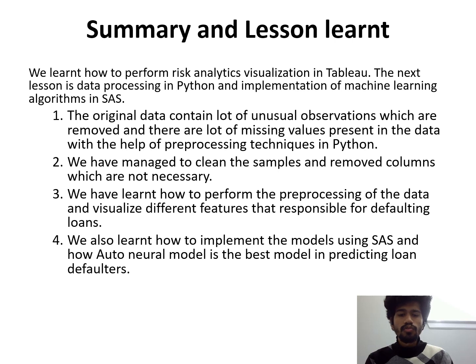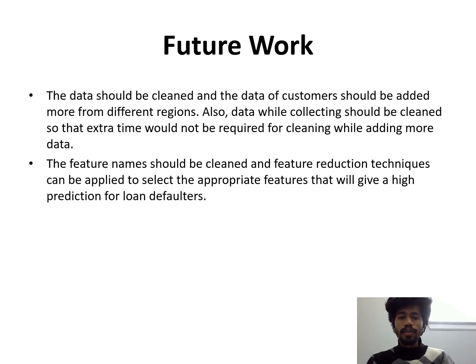Additionally, we learned how to use SAS to create the models and why the autoneural model is the best one for identifying loan defaulters. Coming to future work, data has to be cleaned up and additional customers' data from other locations need to be uploaded. Additionally, data should be cleaned up while it is being collected so that additional time won't be needed for cleaning when adding new data.